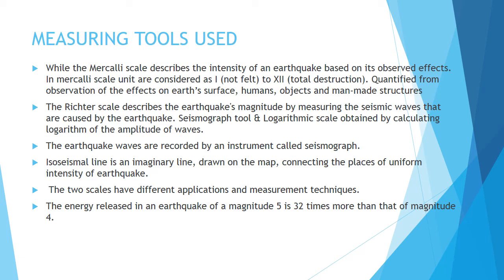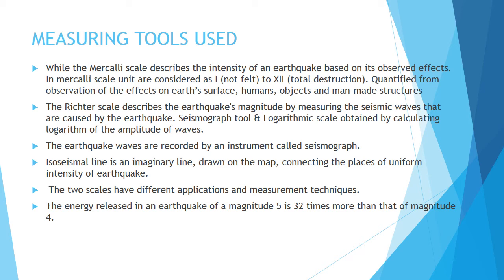An isoseismal line is an imaginary line drawn on the map connecting the places of uniform intensity of earthquake. So, an isoseismal line is generally a line drawn between places of uniform intensity of the earthquake. The two scales have different applications and measurement techniques.